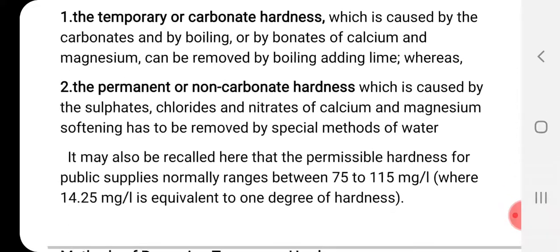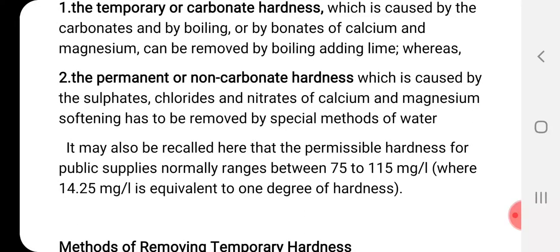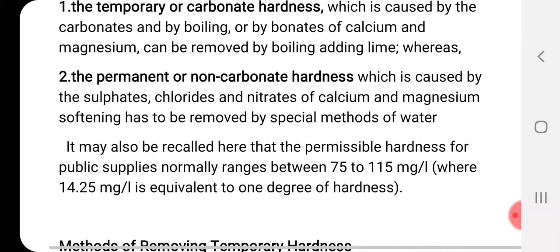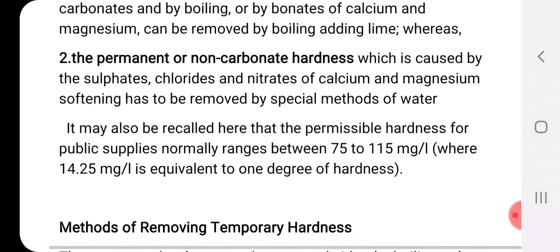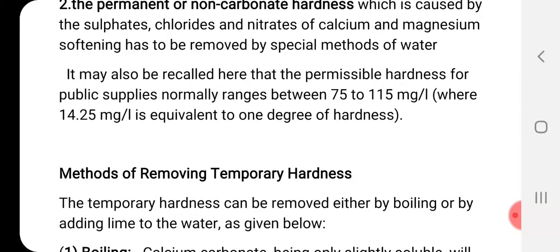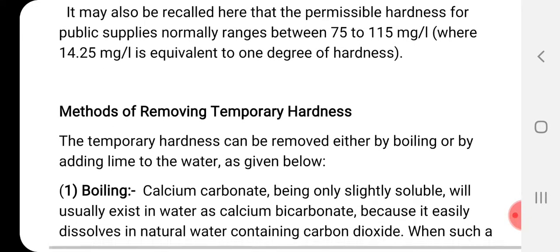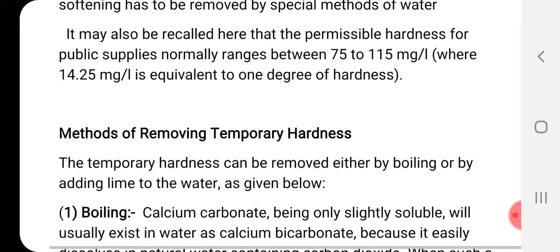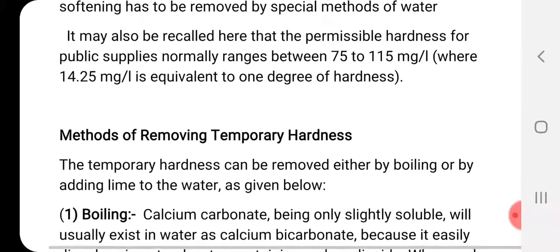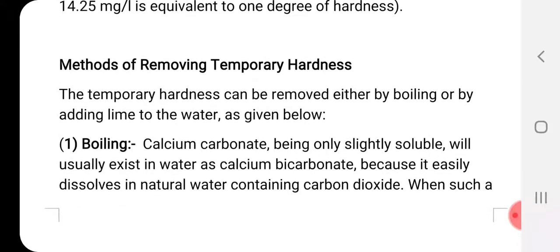And what is permanent hardness? Permanent hardness, or non-carbonate hardness, is caused by the sulfates, chlorides and nitrates of calcium and magnesium. It has to be removed by special methods, which we shall see. It may also be recalled that the permissible hardness of public water supplies normally ranges between 75 to 115 milligram per liter. This is not a very important part.